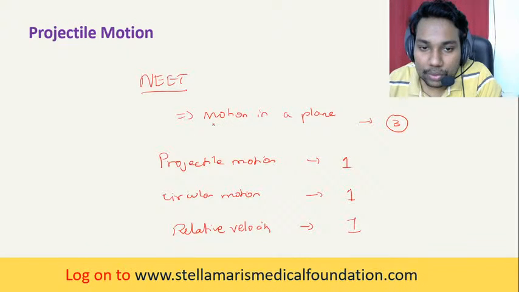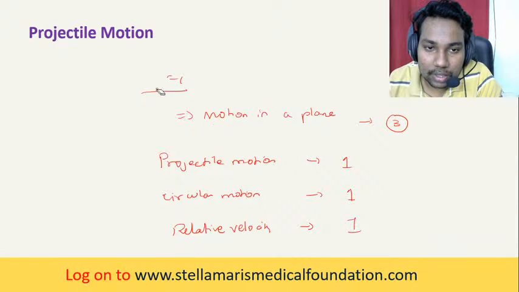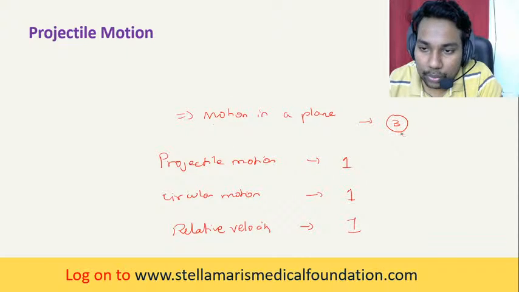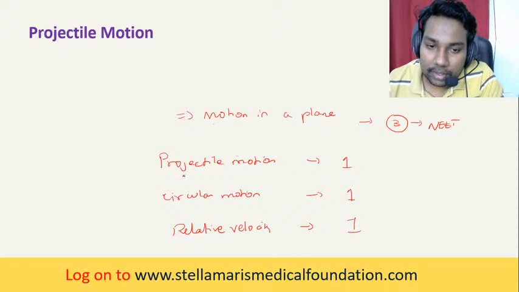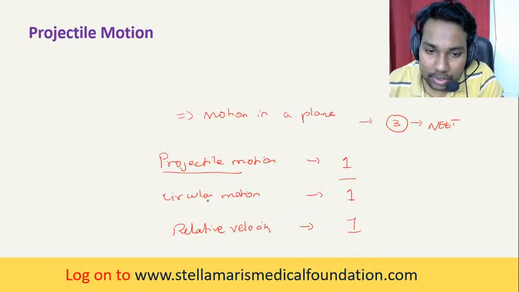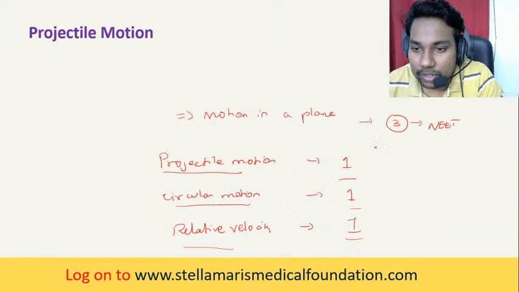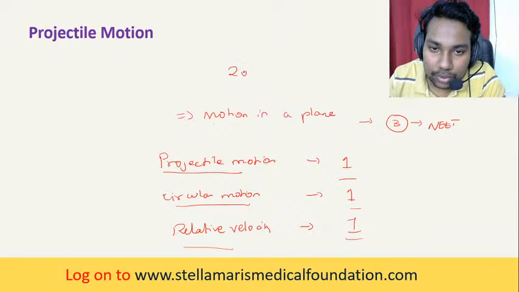So in NEET, if they're asking three questions in motion in a plane, you will have one question in projectile motion, one question in circular motion, and one question in relative velocity. This was the pattern in 2019 NEET.